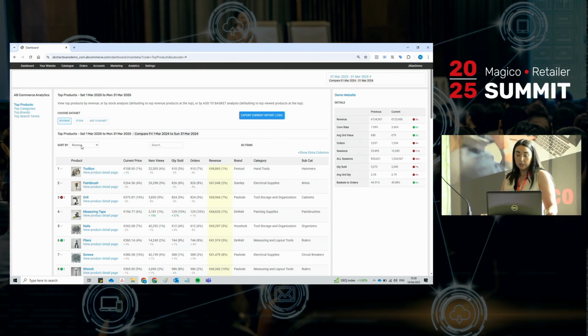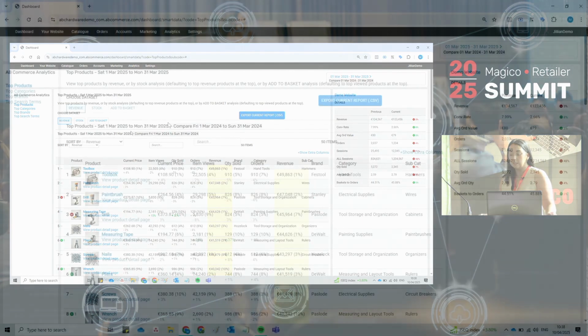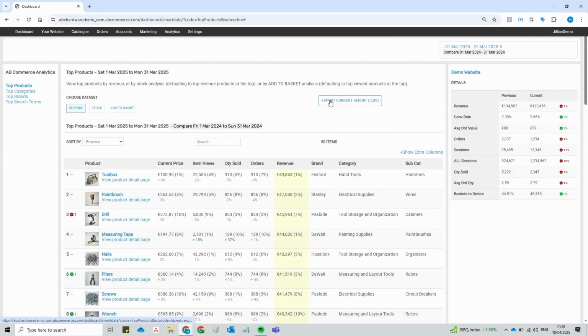You can also sort this table based on the columns: current price, item views, quantity sold, orders, and of course revenue. In all the reports I'm going to go through, the top products, categories and brands, you can export all this data into a CSV file, which can be very helpful, especially if you're looking at this daily and you have maybe a quarterly meeting with another person in the business. You can export that as well.